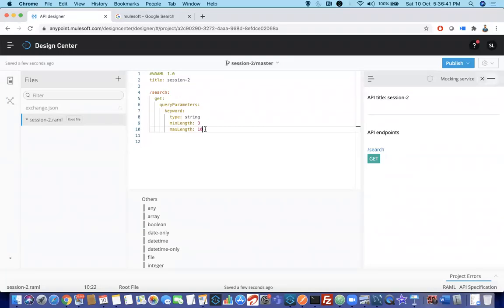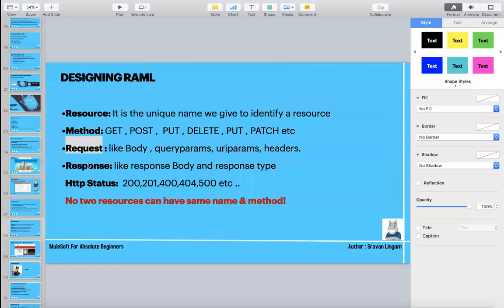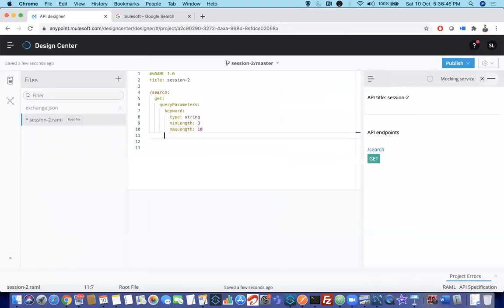I want only one query parameter. What is the next thing? Response. So the response you cannot write directly here. Wherever you have started the query parameters, it should be in the same line. Because this is the method, this is the request, and the response value should also be in the same line. Try to analyze, I am repeating again. This search and get is the combination of your logic. Now this is the request. Your request is under this, and then the response should be on the same line where query parameters is there.